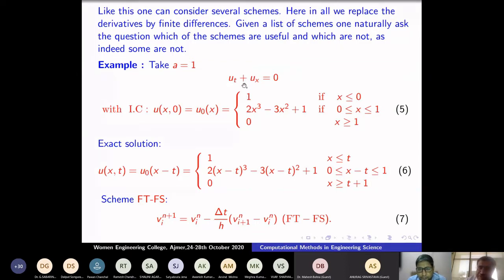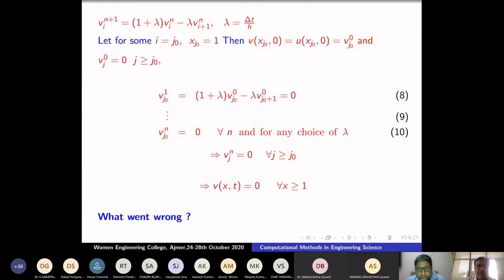So when the wave is moving from left to right, I am taking, for example, a forward difference in time and a forward difference in space. I will try to do it because the PDE agrees with us. Forward difference in time and forward difference in space. I will try to compute it. Let us compute it by hand.